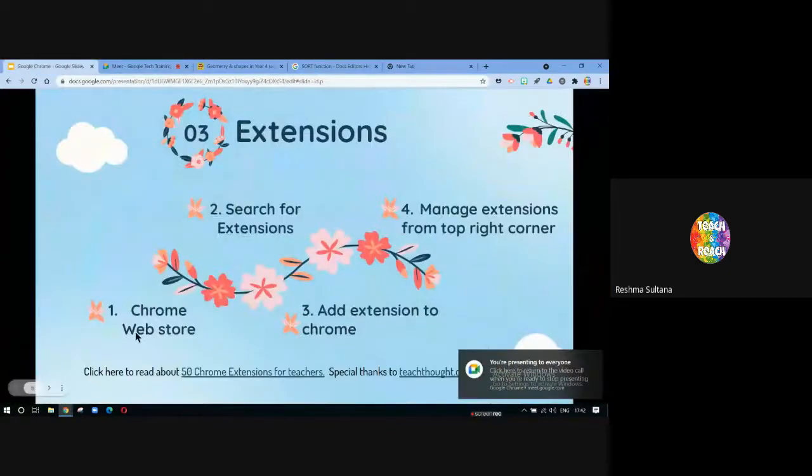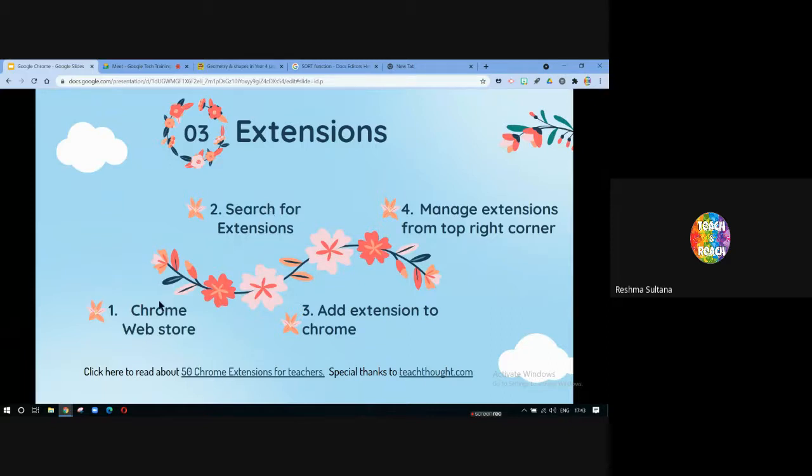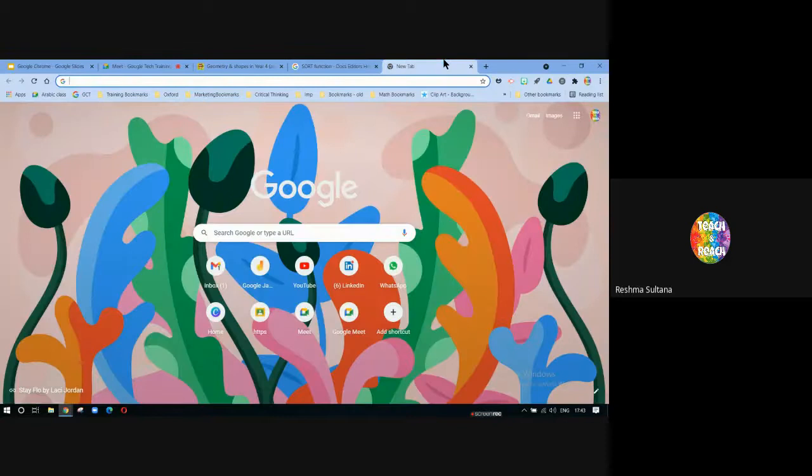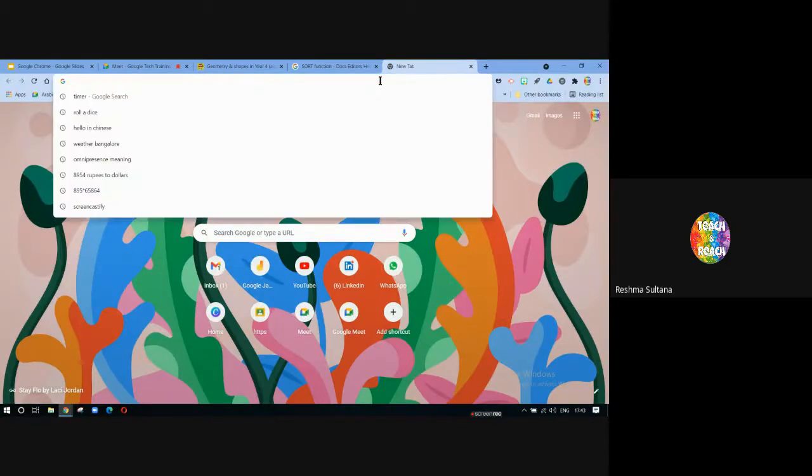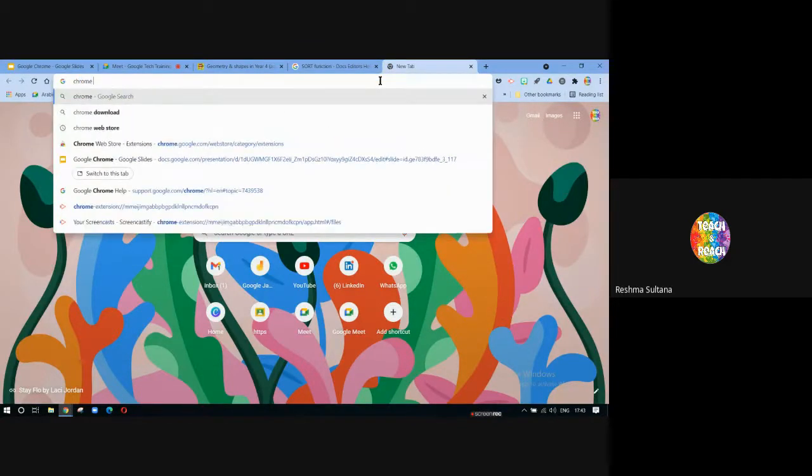There you install it from the App Store, here you install it from the Web Store. And how do you install? You search for whatever extension you're looking for, you can just type in the keyword, you add it to your Chrome, and then start using it. So let's see how to do that. As I told you, you have to go to Chrome Web Store. You can just type Chrome Web Store.